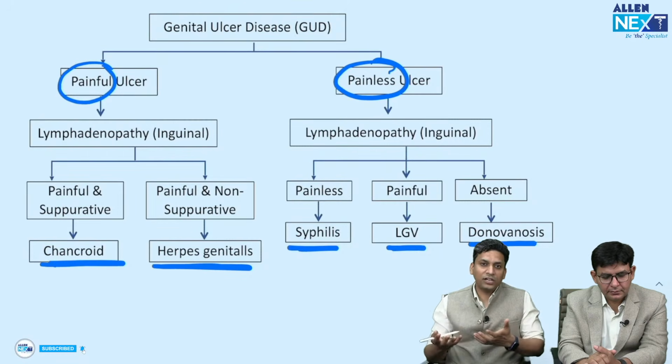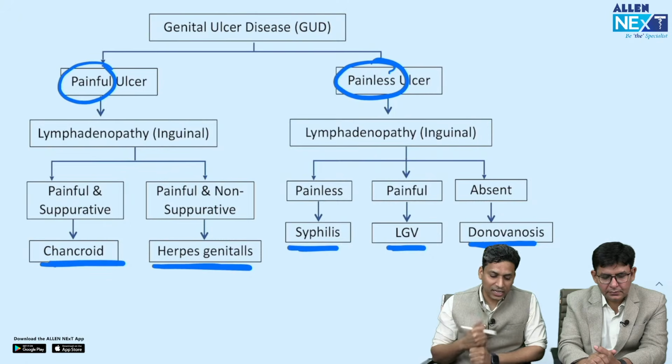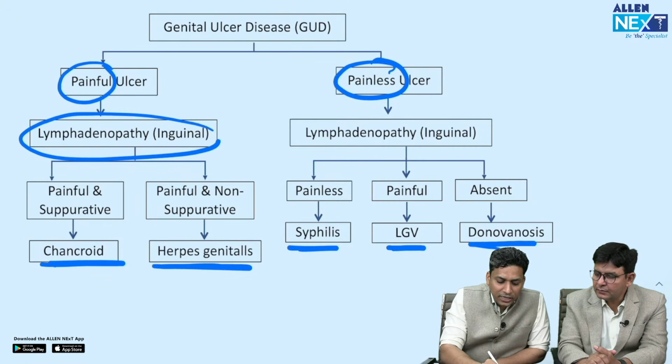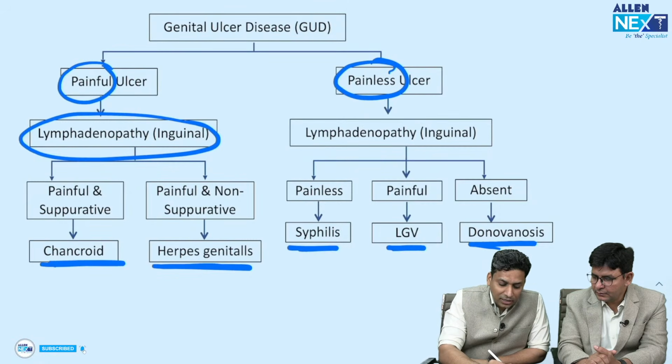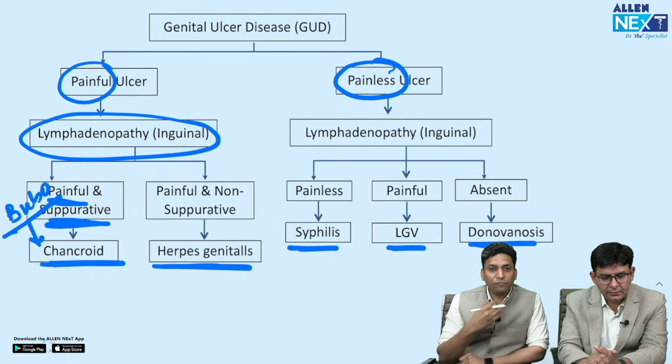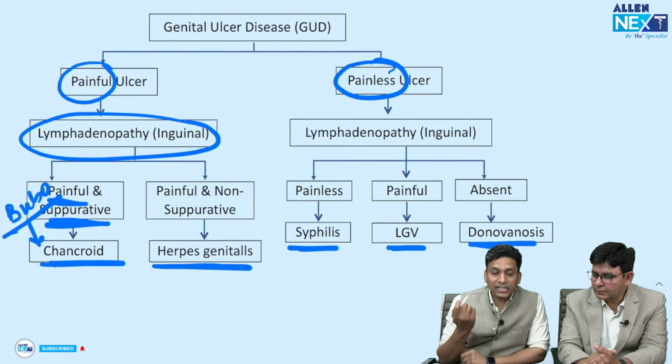But if there is more than one, like if both chancroid and herpes are mentioned, then you have to look for a few other things. The lymphadenopathy here is inguinal lymphadenopathy, which is also painful. And here, if it is painful and suppurative, that is, buboes are seen, then it is chancroid. So if painful buboes are present, that is painful suppurative lymphadenopathy, then it is chancroid.